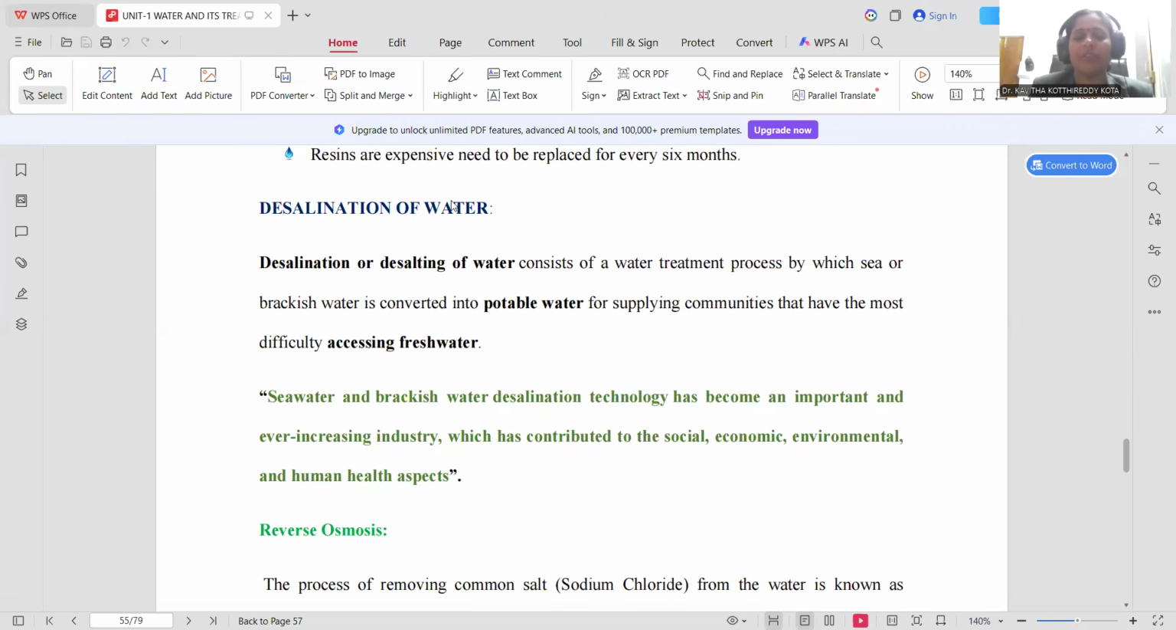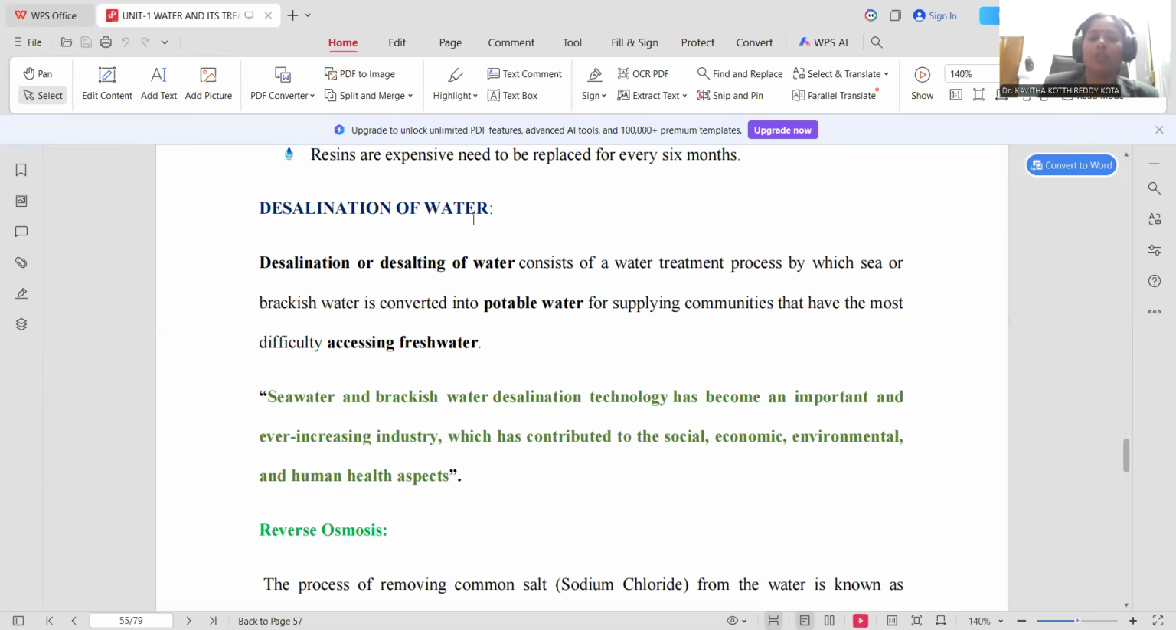The session is going to deal with the process of desalination of water. Desalination of water is taken into consideration for this session. This is part of the water and its treatment chapter, Chapter number 1, as a part of engineering chemistry. We are dealing with the engineering chemistry subject, and there the water and its treatment topic is taken into consideration. This is part of the water purification techniques.